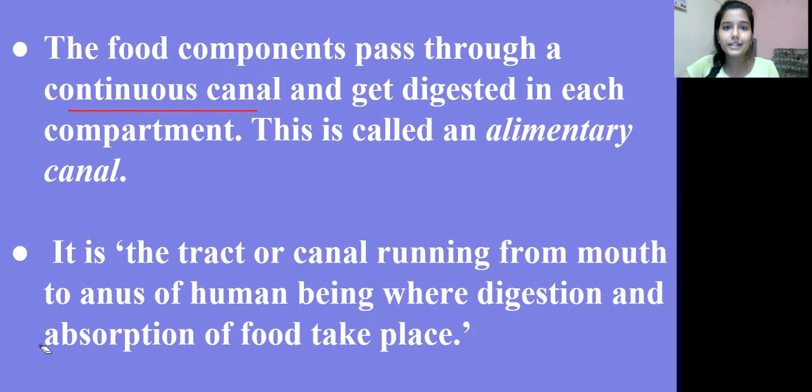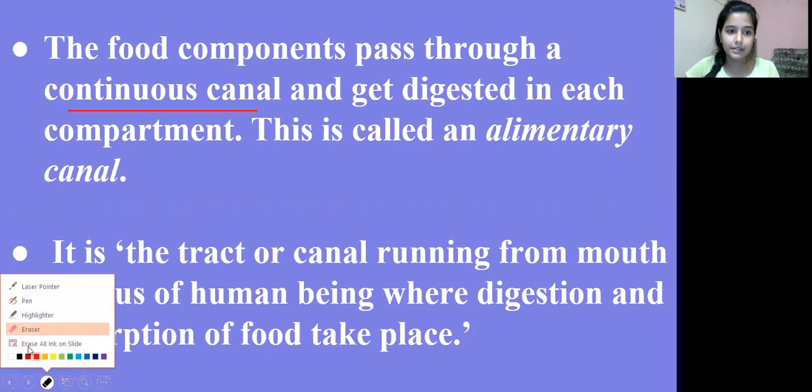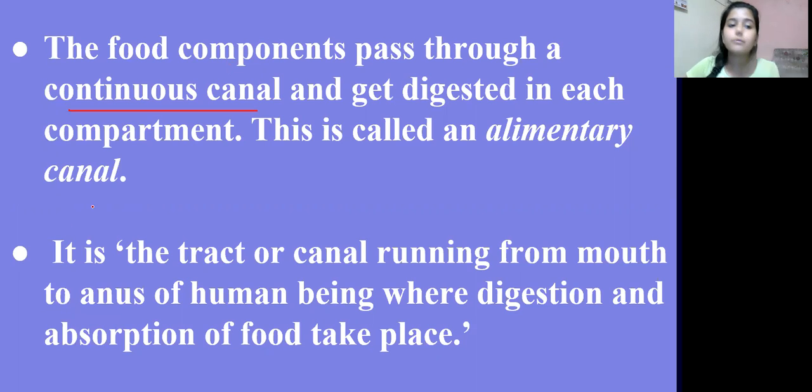So then the food gets digested in each compartment. Each compartment मतलब different parts होते हैं. Like we have esophagus, then we have stomach, large intestine, small intestine, we have pancreas, we have liver. All these are different compartments. We can say different parts. This is called an alimentary canal. So after the tract or the canal from mouth to anus of the human being, where the digestion and absorption of the food take place.